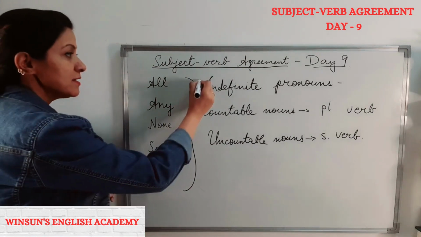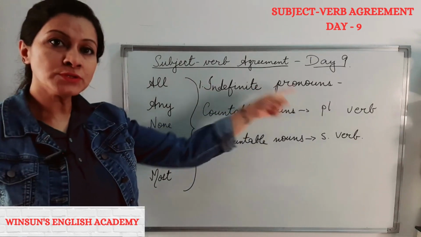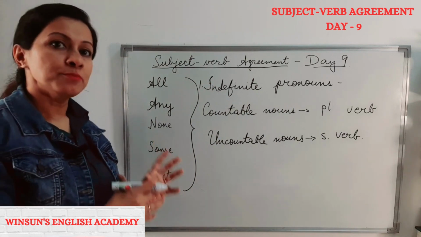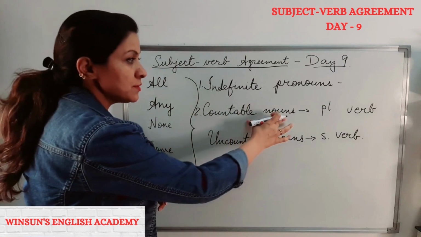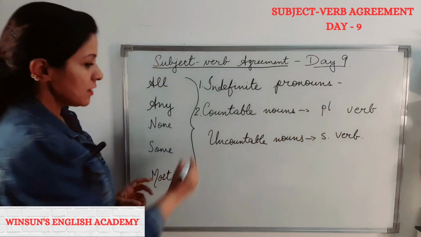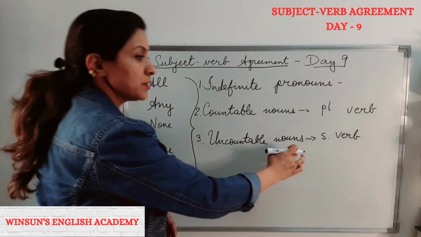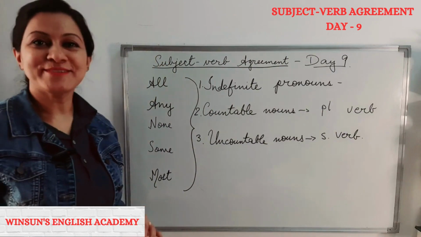So this is the first point. All these 5 are indefinite pronouns, which means they do not refer to any specific person, place or thing. Second, when they are used with countable nouns, the verb is always plural. Third, when they are used with uncountable nouns, then the verb is always singular. Now let's look at some examples.